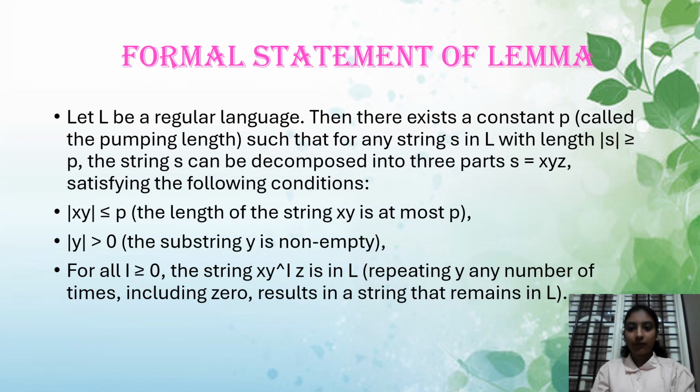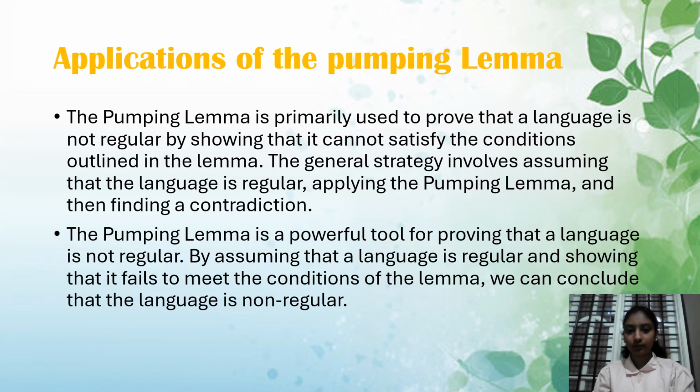Formal statement of the lemma: let L be a regular language, then there exists a constant P, called the pumping length, such that for any string S in L with length of S greater than or equal to P, the string S can be decomposed into three parts, S equals XYZ, satisfying the following conditions. The length of XY is less than or equal to P, meaning the length of the string XY is at most P. The length of Y is greater than 0, so the substring Y is non-empty. For all z greater than or equal to 0, the string X Y to the power z Z is in L. Repeating Y any number of times, including zero, results in a string that remains in L.